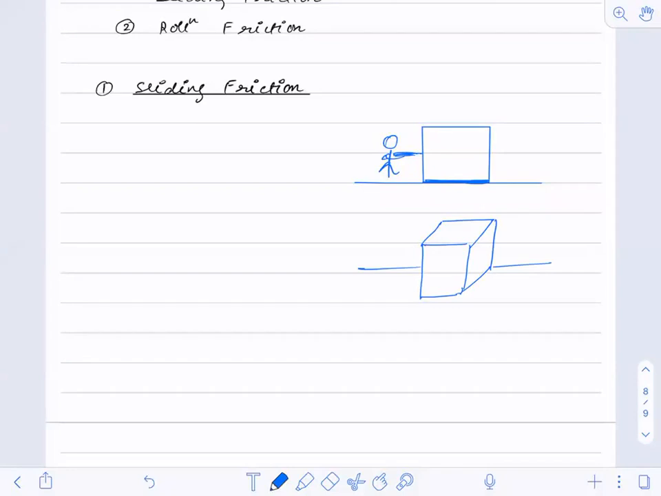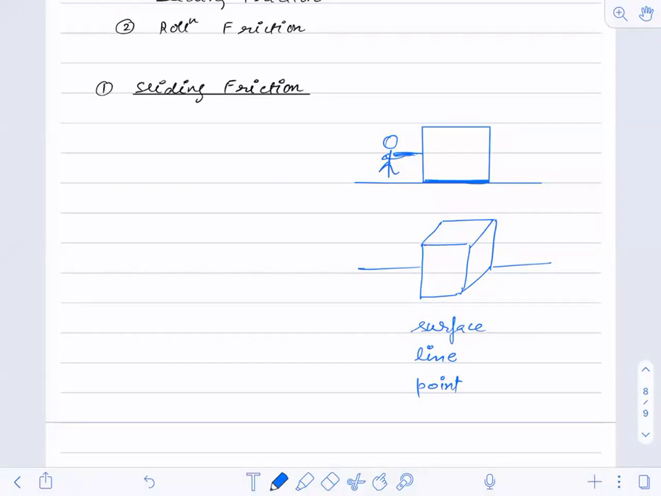So can you think, is there a surface in contact? Is there a line in contact? Or is there a point in contact? For this object over here, which is the case?